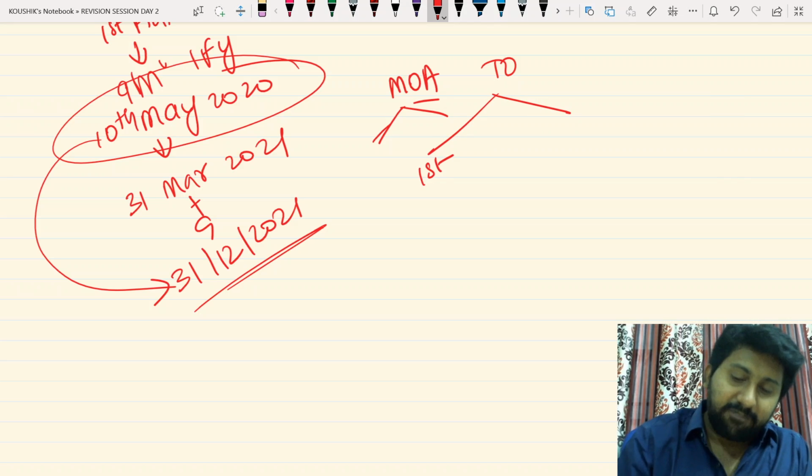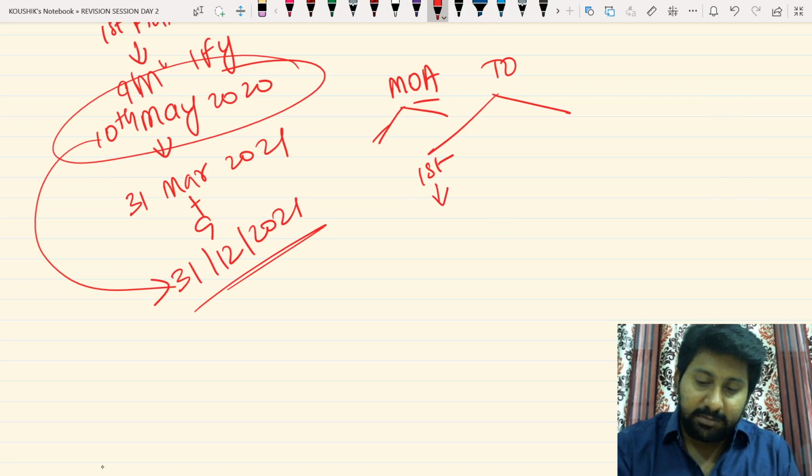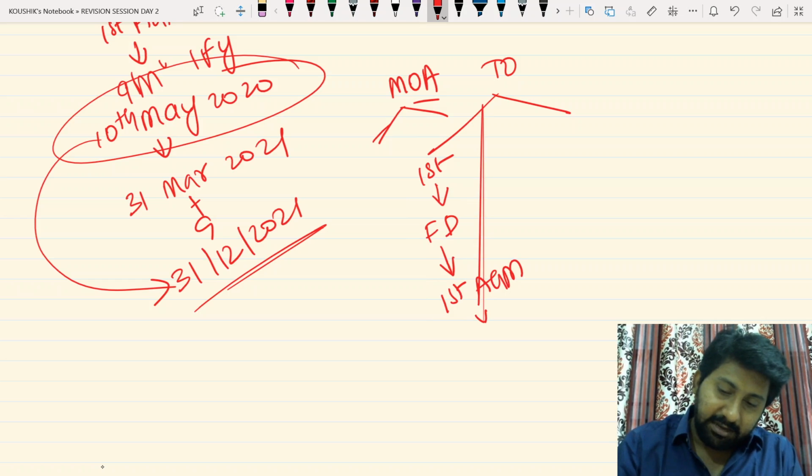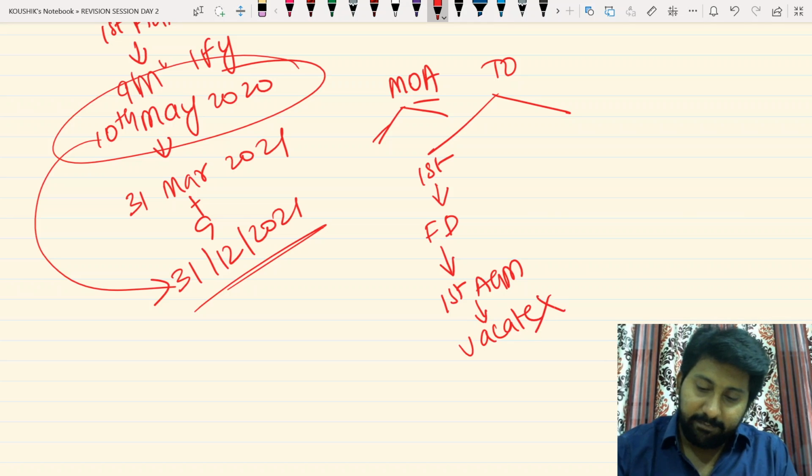If you are coming into the first case, that means articles specify the names: official, unofficial, official. These first directors can continue till the first AGM. In the first AGM, they need not vacate the office and go away.